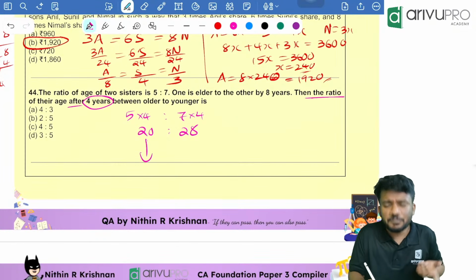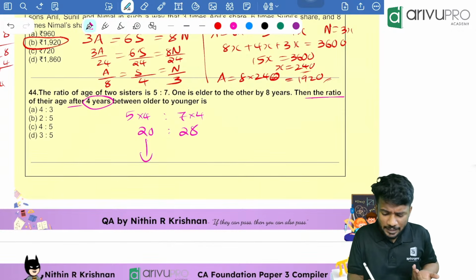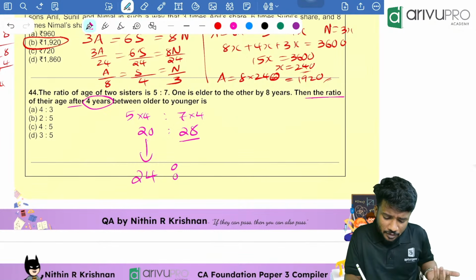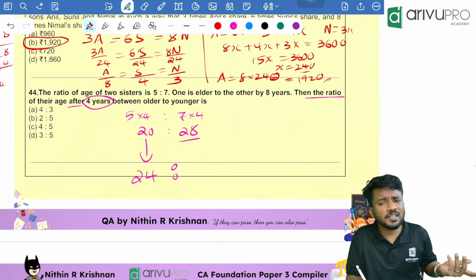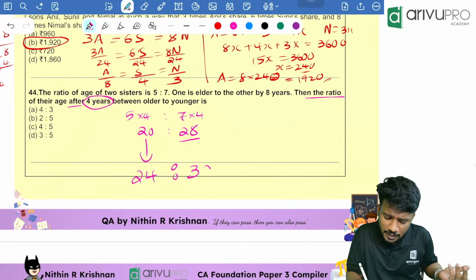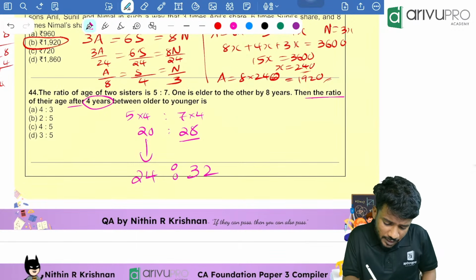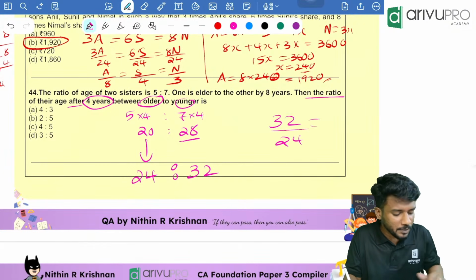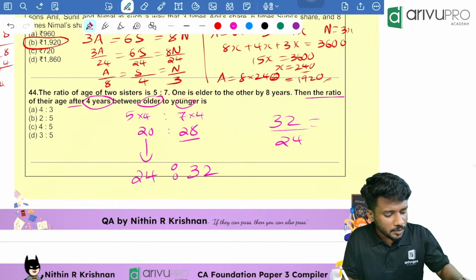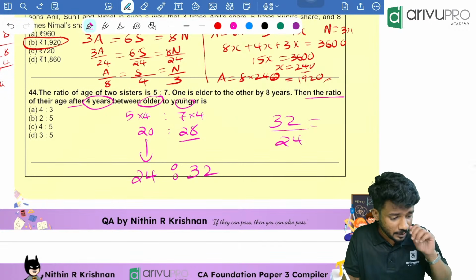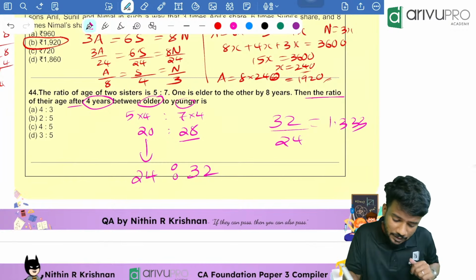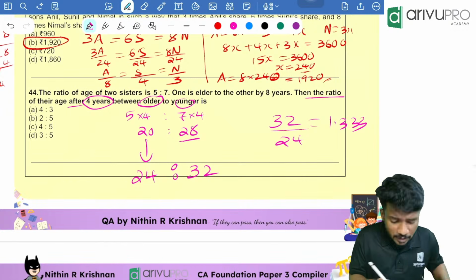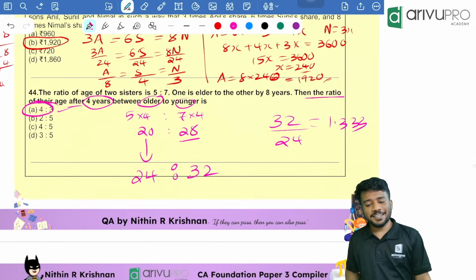Then the ratio of the ages after 4 years. After 4 years, the age of the younger daughter is 24. The age of the older daughter is 28 plus 4, that is 32. Now we need to find the ratio between older to younger. That is 32 divided by 24. People, take your calculator. 32 divided by 24 is 1.3333. Try option A: 4 divided by 3 is 1.333. Option A is your answer.